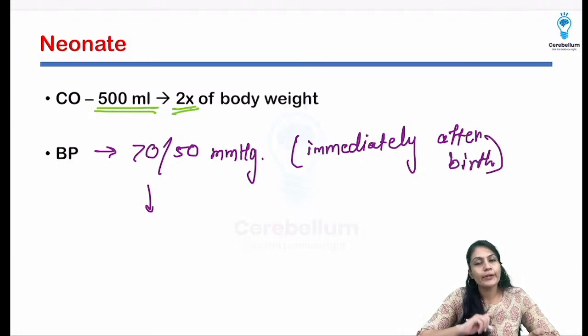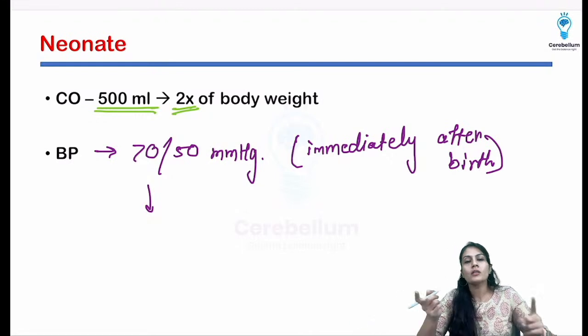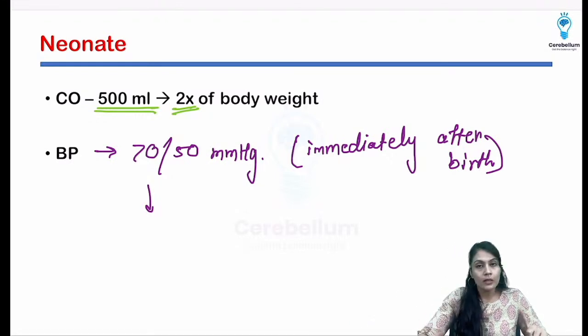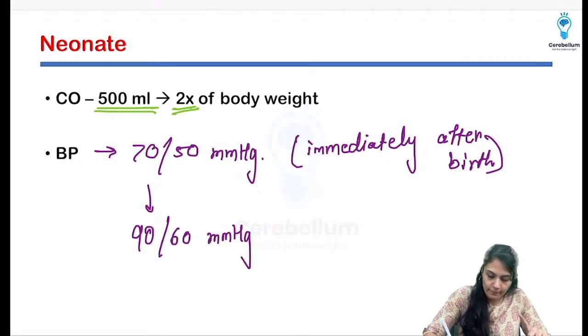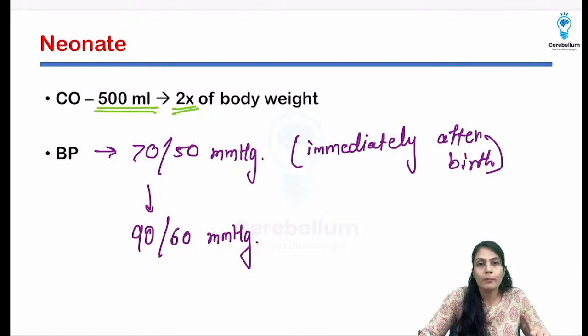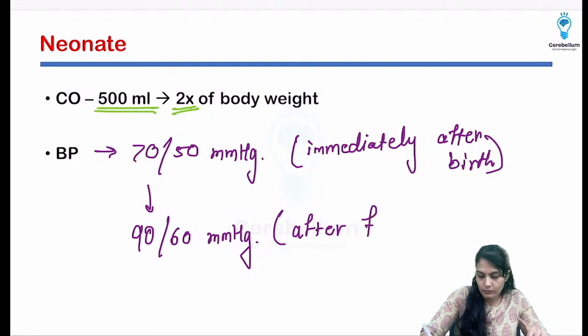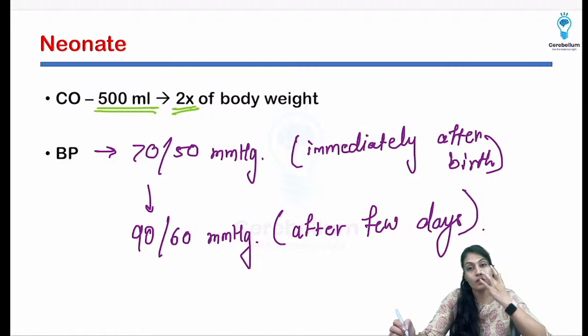What is going to happen after a few days of birth? This BP is going to increase up to what level? Up to 90 by 60 mmHg. That is going to be the BP after a few days, in infancy and childhood.